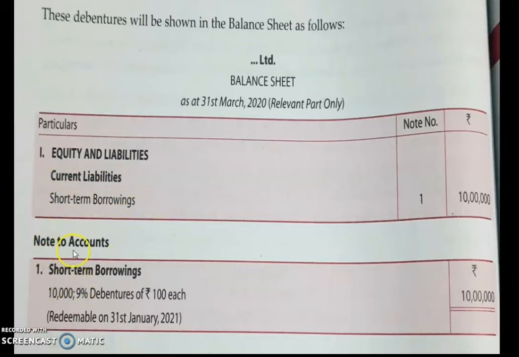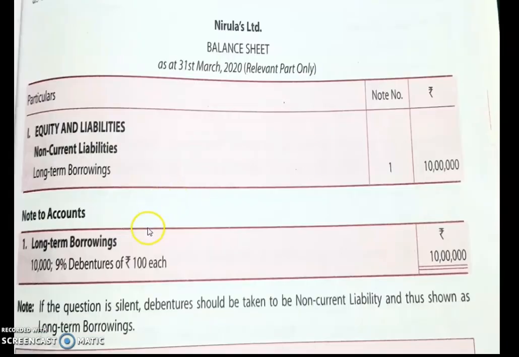In the notes to account you have to show short-term borrowings, because it is a short-term period of borrowing. And here you can see another format in which debenture is shown under equity and liability, non-current liability, long-term borrowings. In notes to account, you have to show it as long-term borrowing, and this is the way you show debentures in the balance sheet.